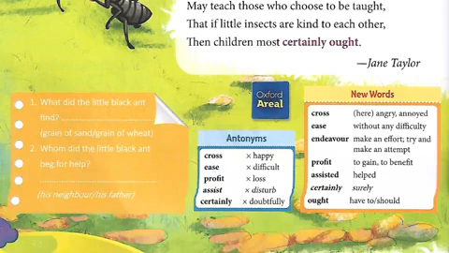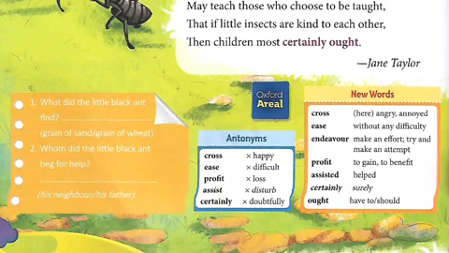Now look into antonyms. Cross, happy. Ease, difficult. Profit, loss. Assist, disturb. Certainly, doubtfully. Look at the new words. Cross, angry, annoyed.